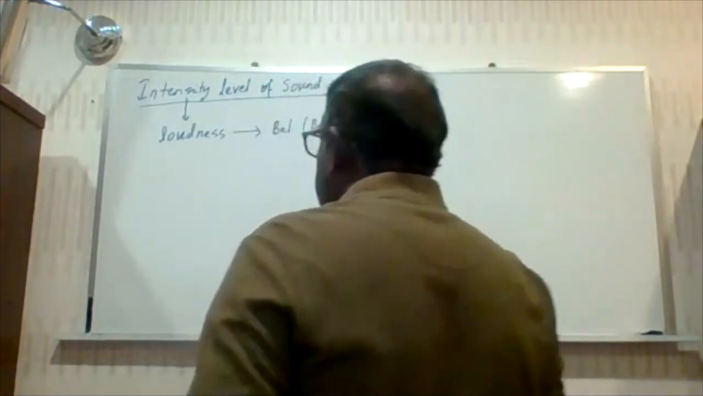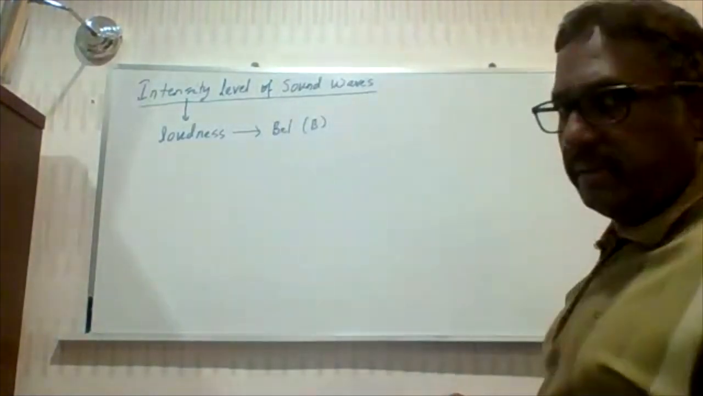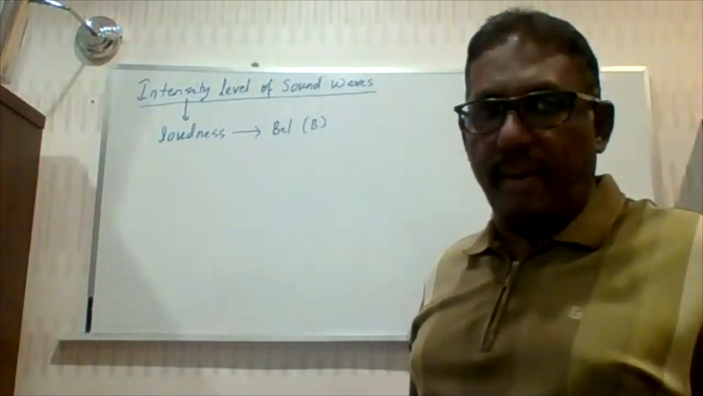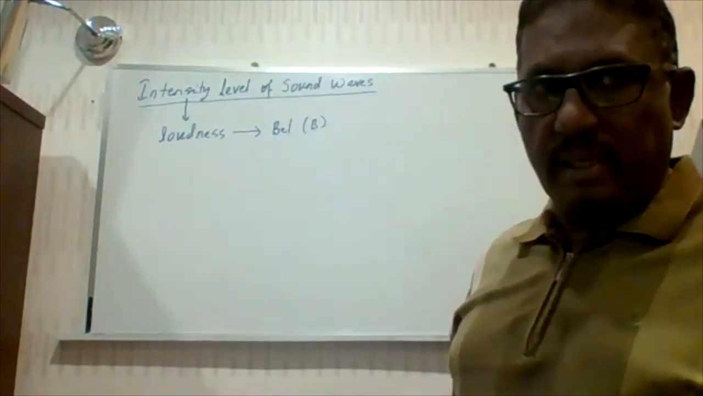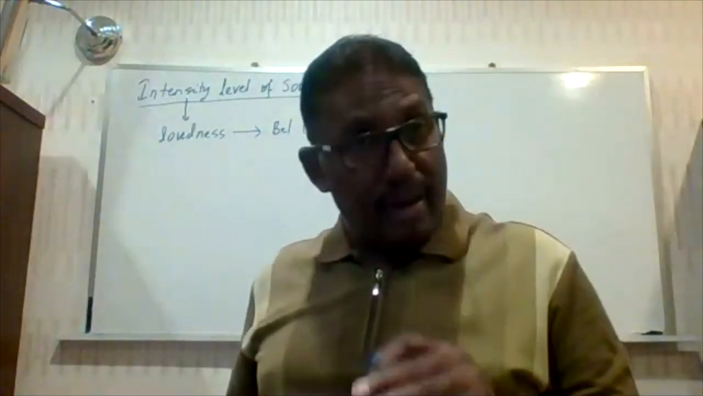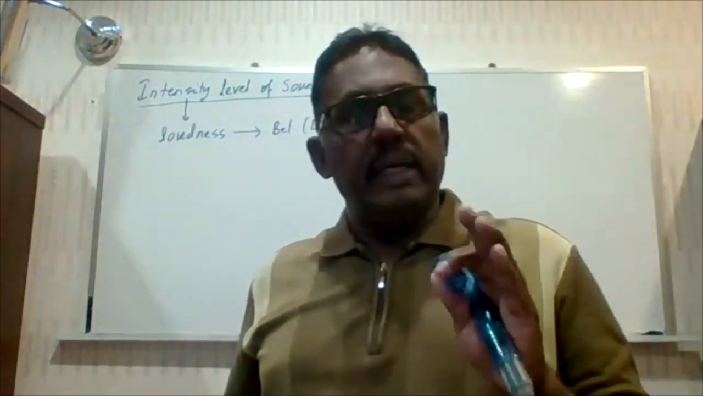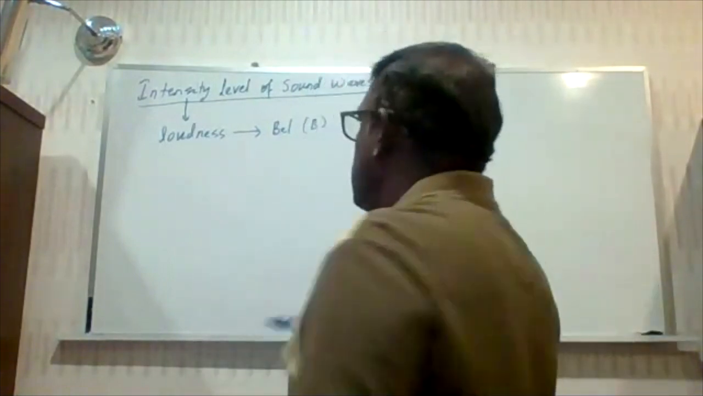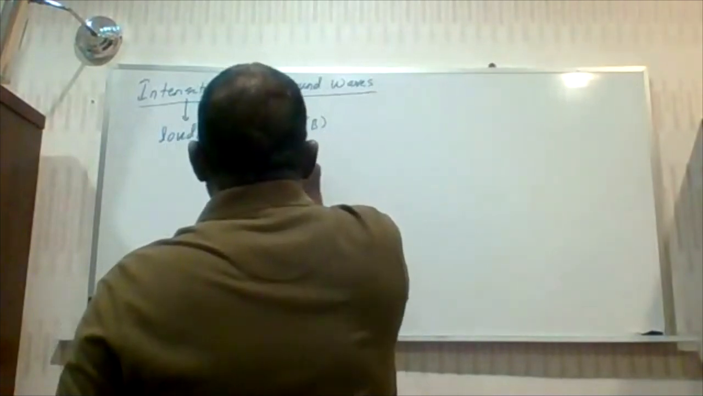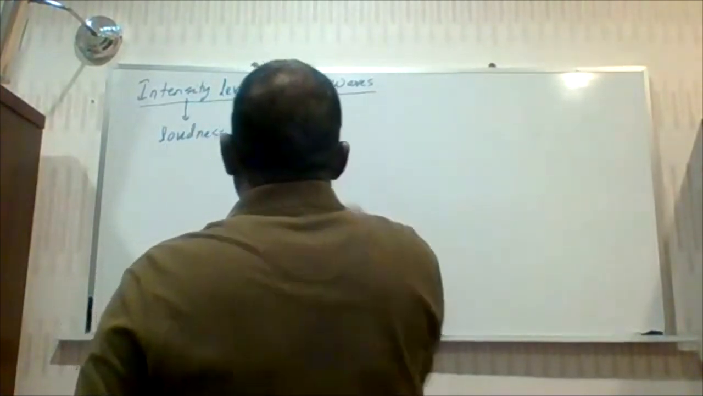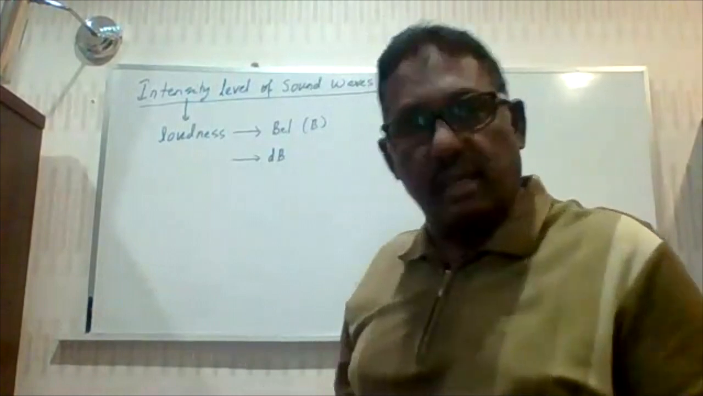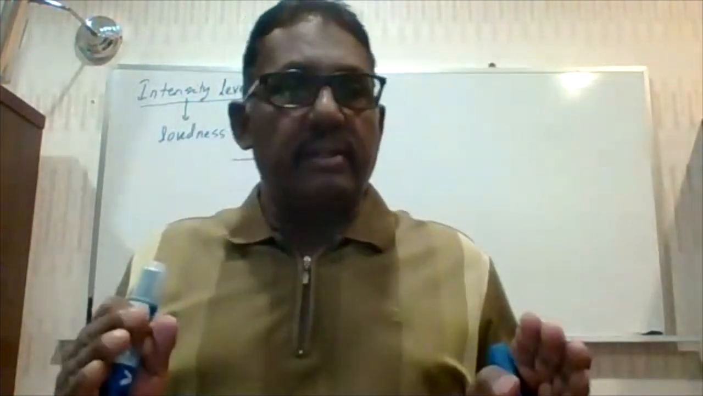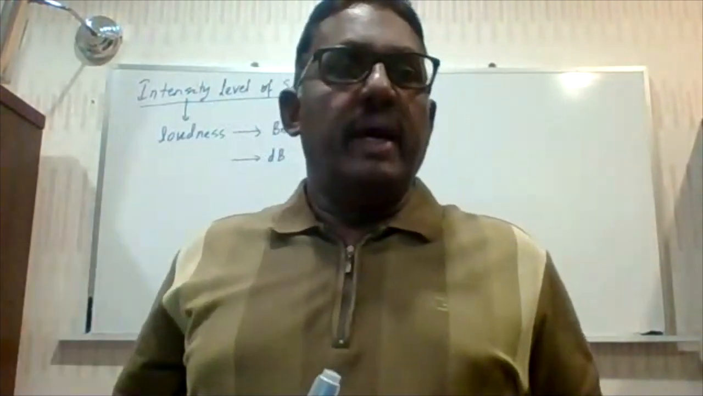But the bel is actually a very big unit. The loudness we are subjected to doesn't amount to a bel; it is more of a decibel. That is not to say it never reaches a bel; what we are saying is that the bel is too big a unit for loudness. So we use a more practical unit, the decibel, dB, just like decimeter. So intensity level is a measure of the loudness.